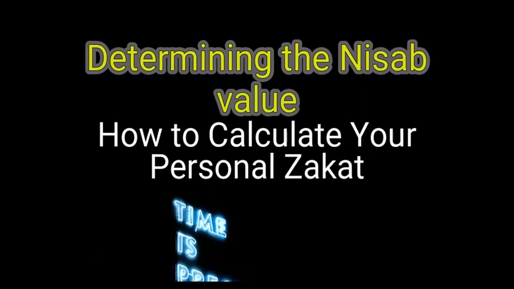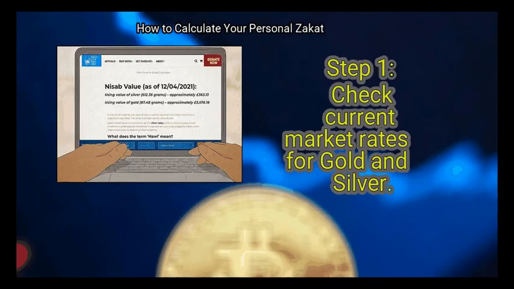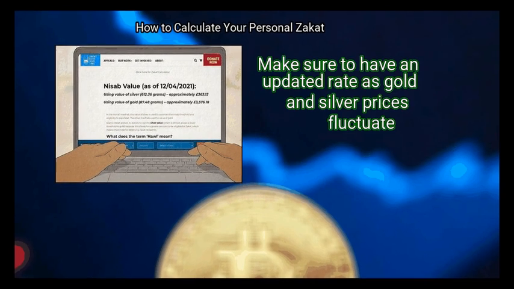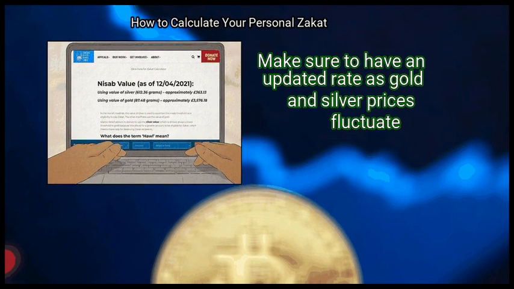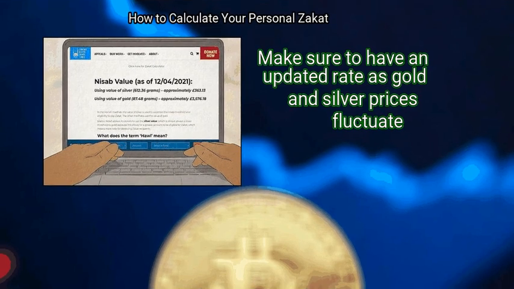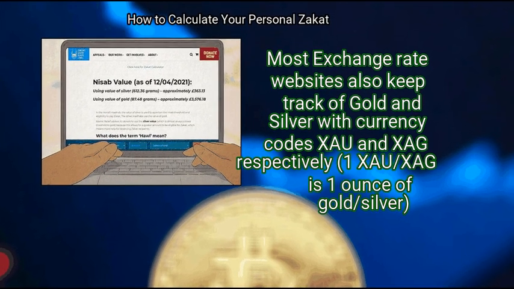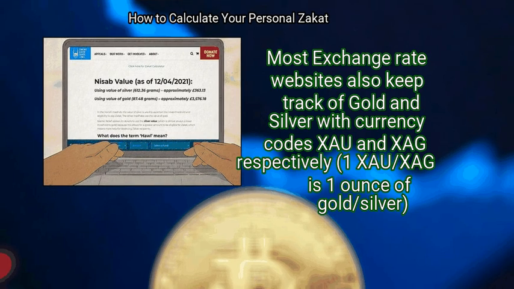Method 2. Determining the Nisab value. First, check current market rates for gold and silver. Make sure to have an updated rate as gold and silver prices fluctuate. Most exchange rate websites also keep track of gold and silver with currency codes XAU and XAG, respectively. XAU is 1 ounce of gold, XAG is 1 ounce of silver.